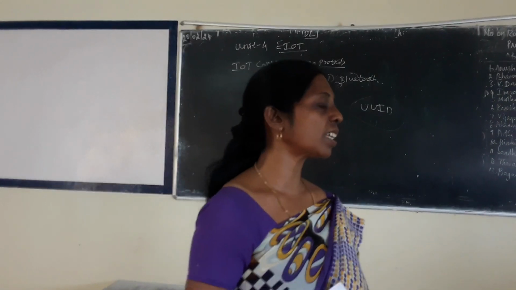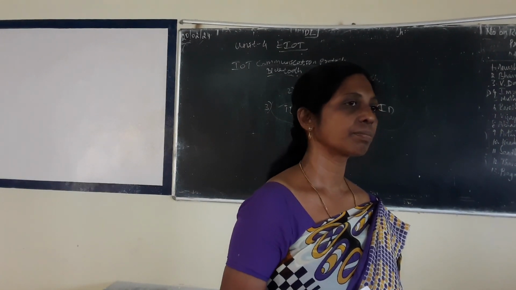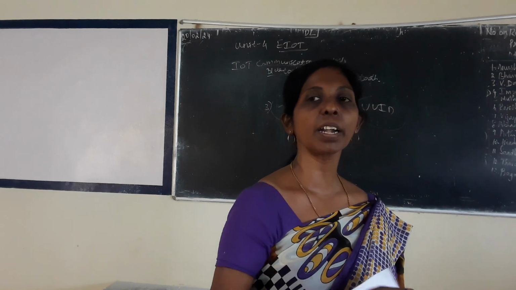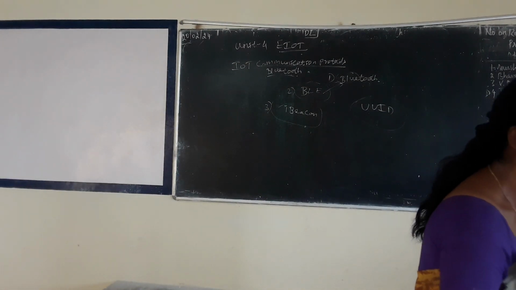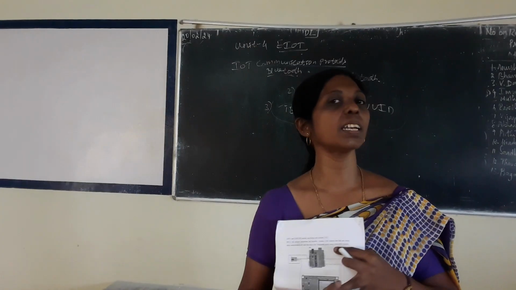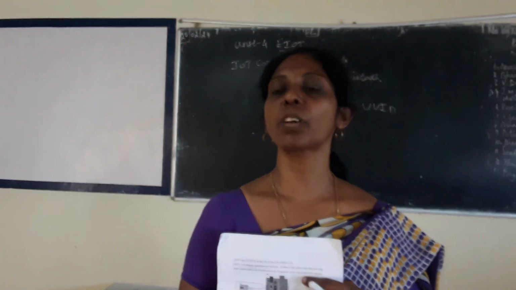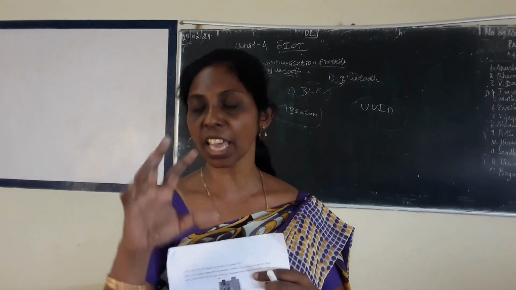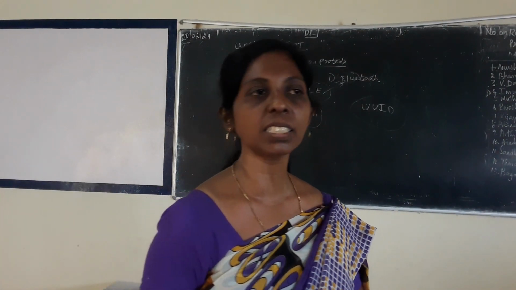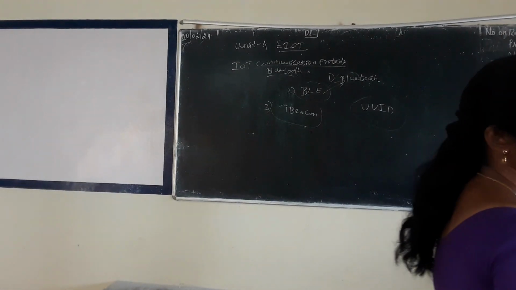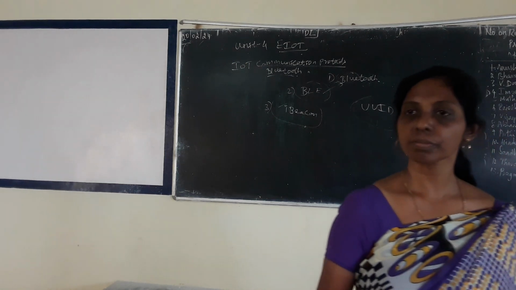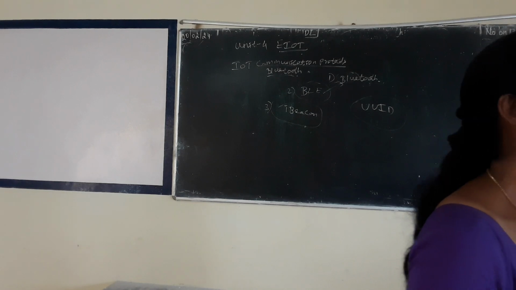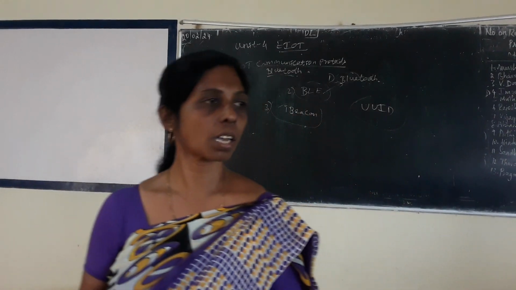In the syllabus, what are the IoT network models? IoT network model using Arduino. We can use Bluetooth in Arduino. We can use Bluetooth in Raspberry Pi. In all these IoT devices, we can use Bluetooth. Are you able to follow? So that is IoT network protocols.